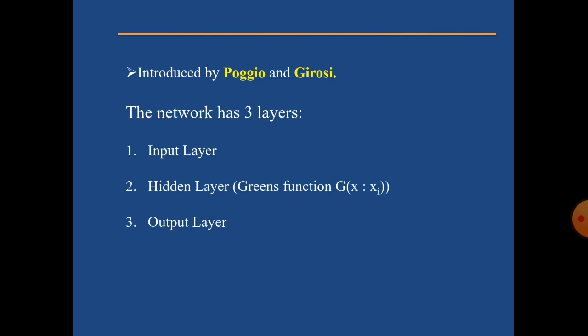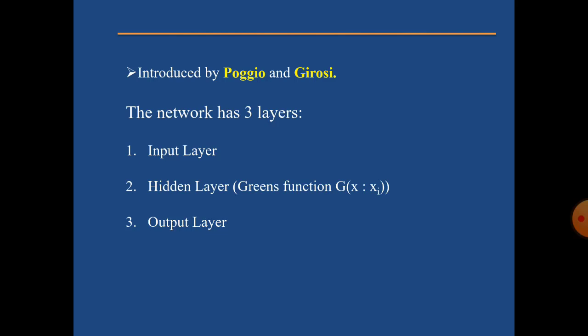The activation functions of individual hidden units are described by the Green's function, represented as G of x colon xi, which represents the output of the ith hidden unit.